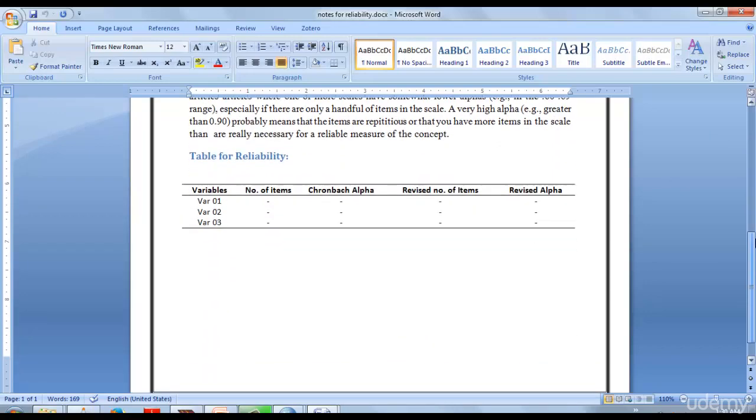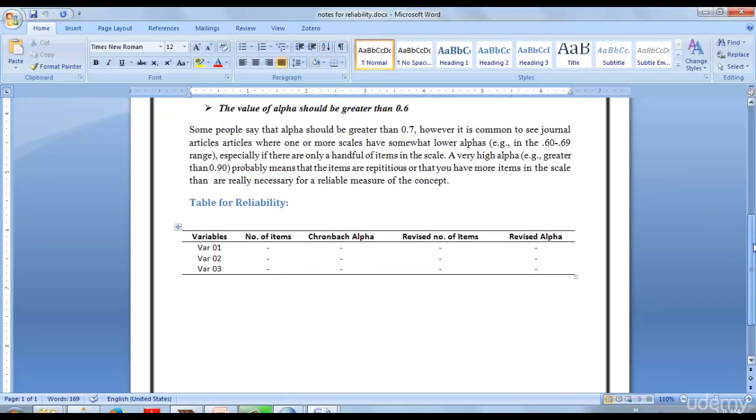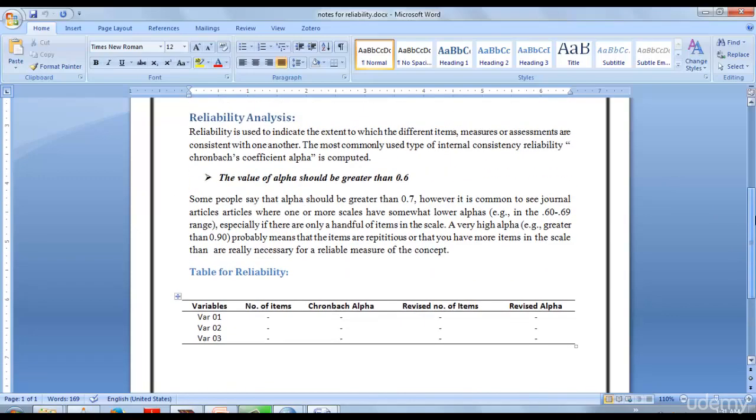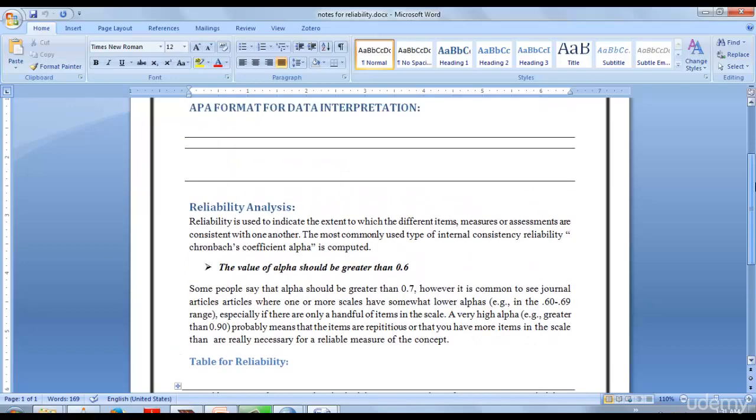And here we have the table for reliability. Here are the variables, then the number of items, then Cronbach alpha, and then the revised number of items and revised alpha. I'll let you know what these mean when we first perform the analysis. This is how we have prepared our table. These are the short notes that I'll describe one by one when we perform our analysis.